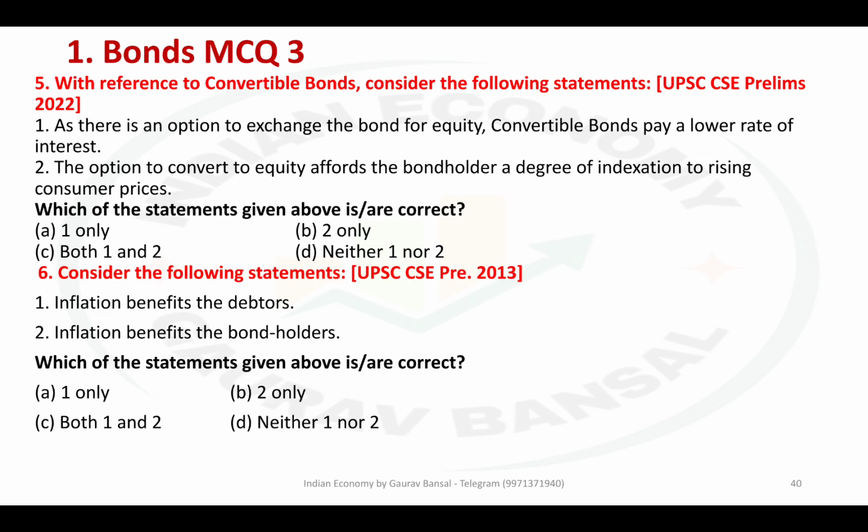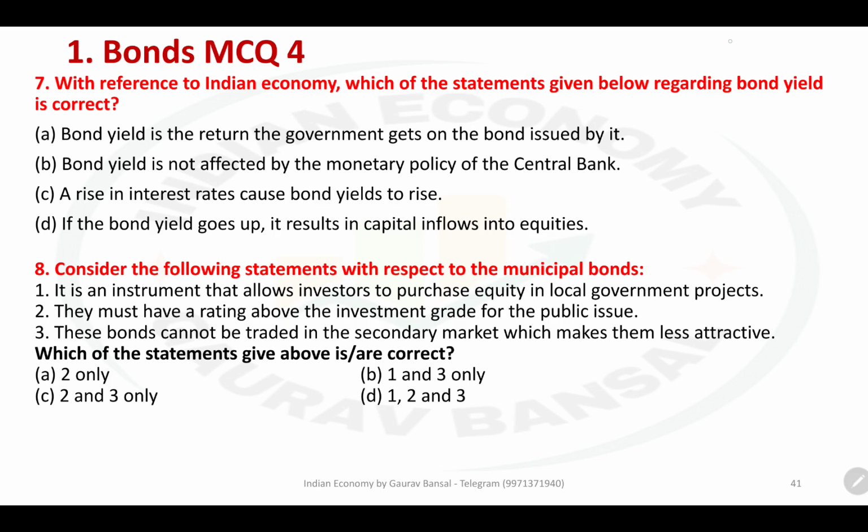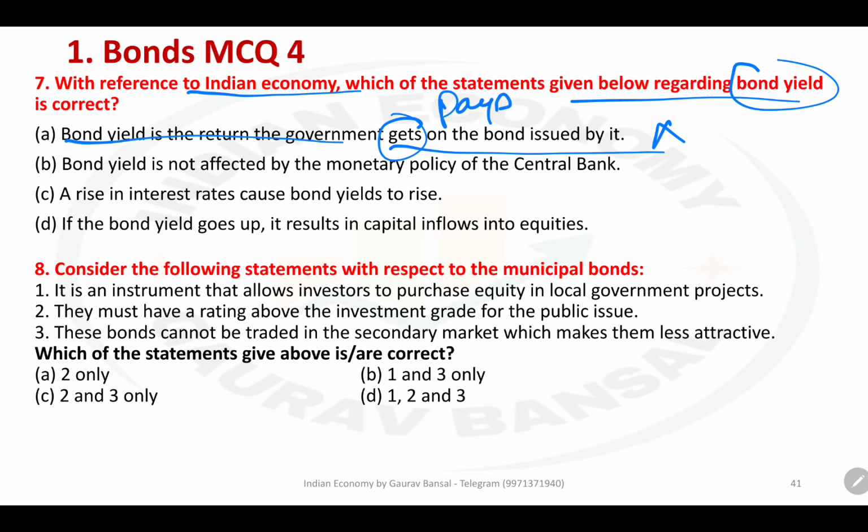Now we have covered the PYQs. Let us look at some MCQ. Question number 7. With reference to Indian economy, which of the following statements given below regarding bond yield is correct? Bond yield is the subject of the question. Bond yield is the return the government gets on the bond issued by it. Is it correct? No. Government pays. Okay, government pays the interest.